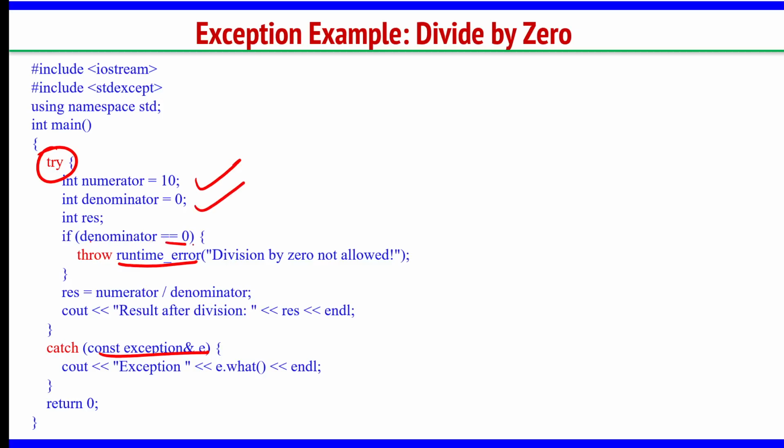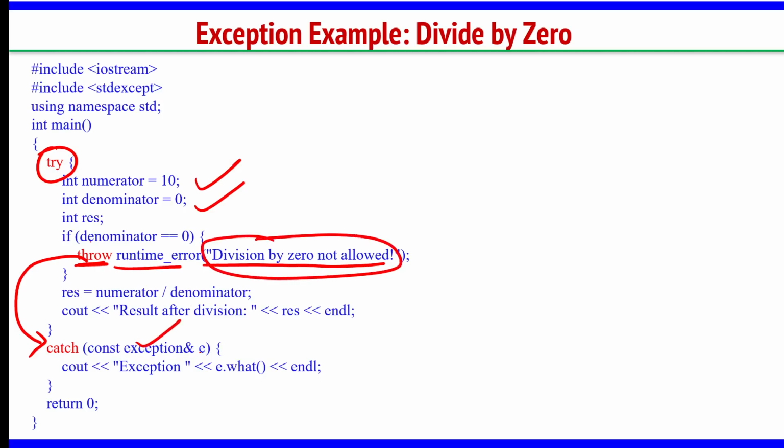In that try I wrote some programming statement. If denominator is given as 0, then throw runtime error, division by 0 not allowed. Whenever it encounters this throw, immediately the control will go to the catch block. This error message is given in this e, so e dot what.